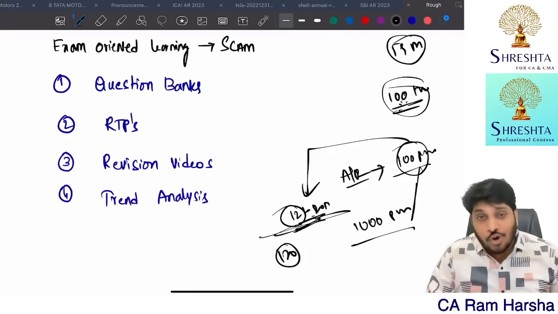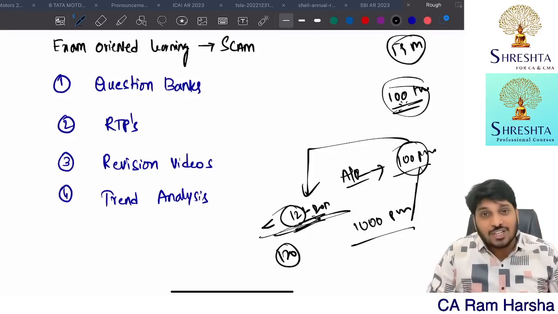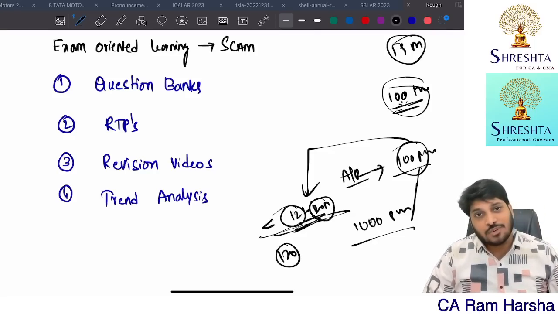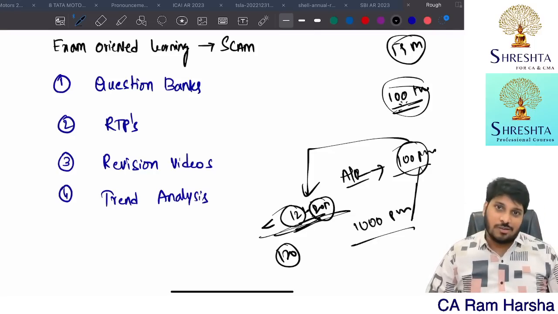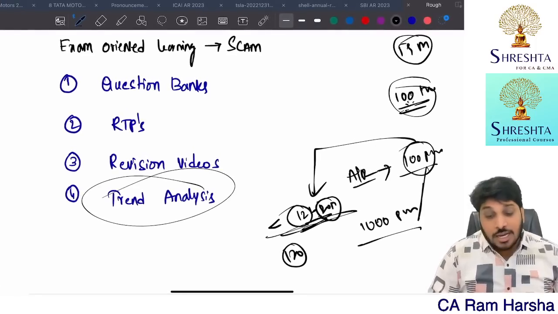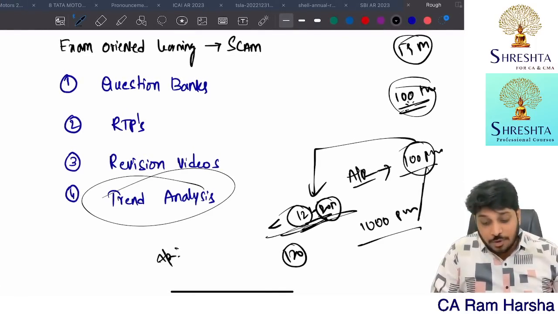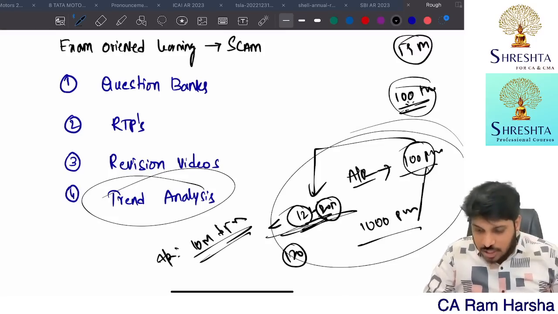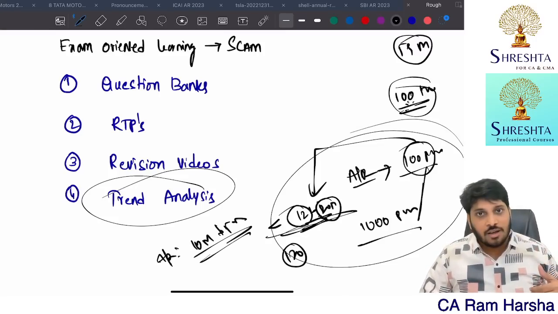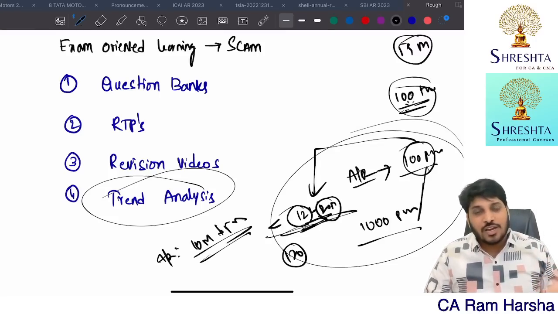Show me any exam paper having less than 12 marks or more than 20 in this chapter. Definitely not. Now tell me, in trend analysis, what will be there? In the audit report chapter, every attempt only 10 to 15 marks questions will come. Same proportion I showed, right? Without even looking at the question paper. Trend analysis, why are you following? It's a waste of time.